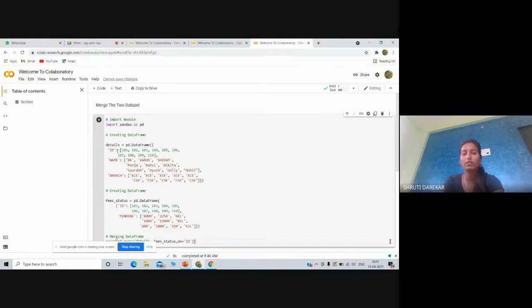The first data frame is details, and the second data frame is fee structure, fee status. In details, I have stored the ID of students, name of students, and branch of students. In the second data frame, I will store student ID and pending fees.